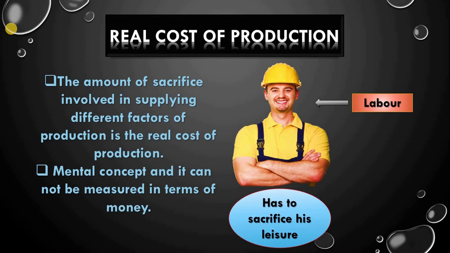Similarly, when the owner of funds lends money to other individuals, he sacrifices current consumption. Had he consumed this money, he would have obtained some satisfaction. These are called real cost of production because it is a mental concept and it cannot be measured in terms of money.